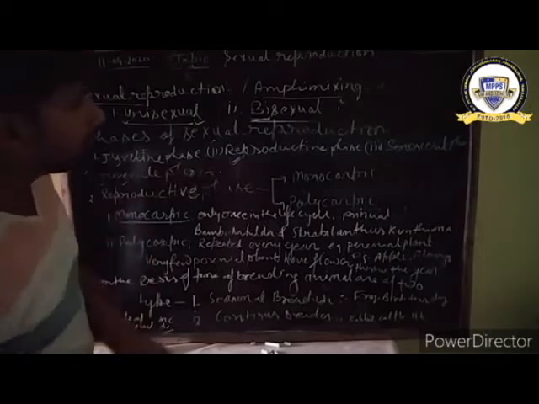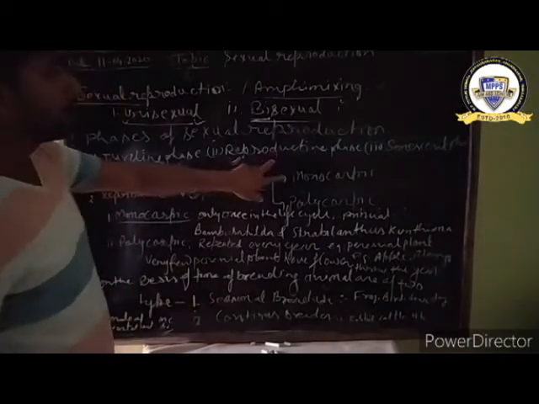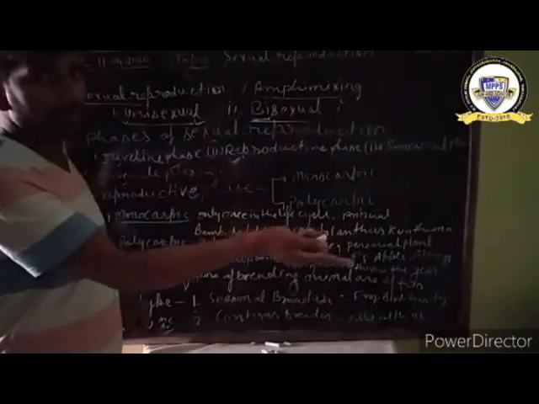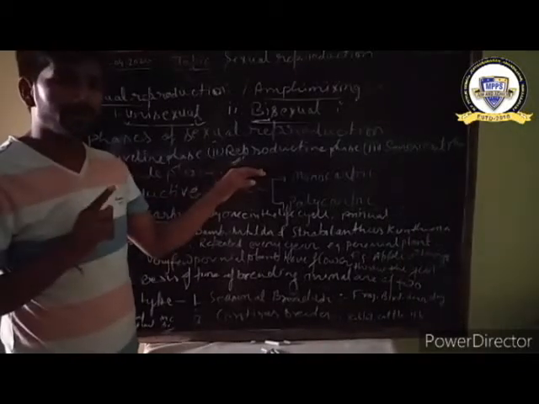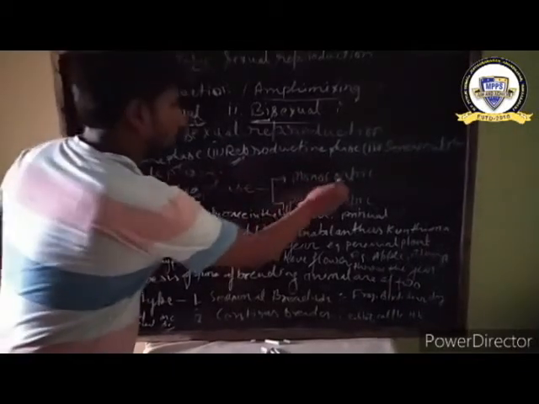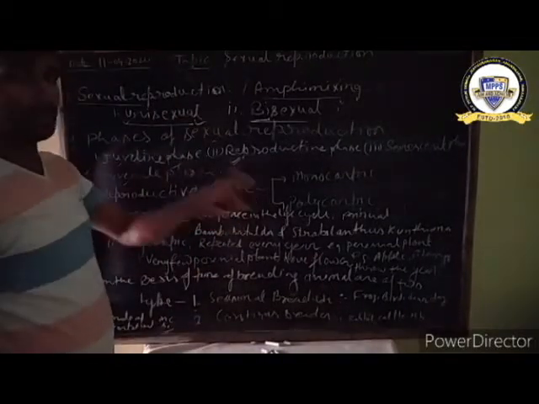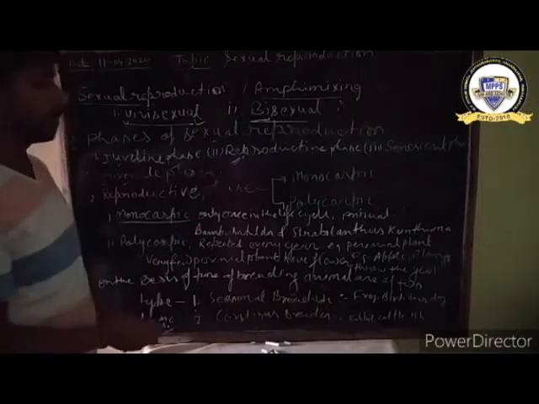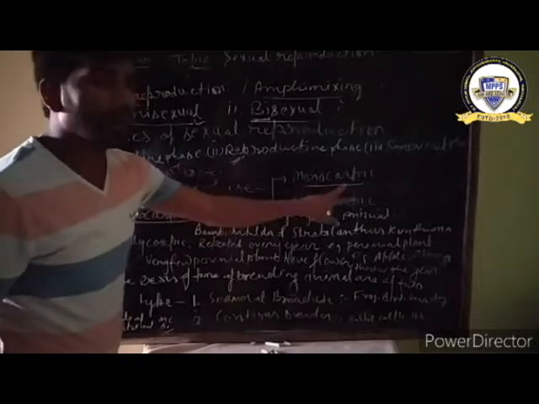In the reproductive phase, when the flowers appear, the most important point is that especially in a plant, flowers are developed. So the flower is called the reproductive part of the plant. Clear? On the basis of flowers, plants are of two types, monocarpic and polycarpic. Monocarpic.